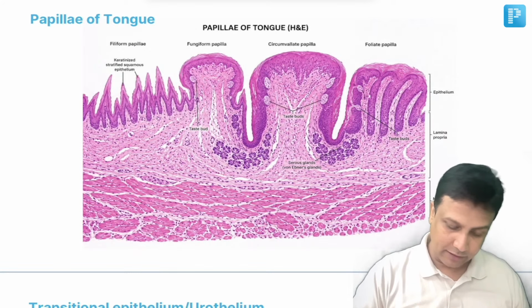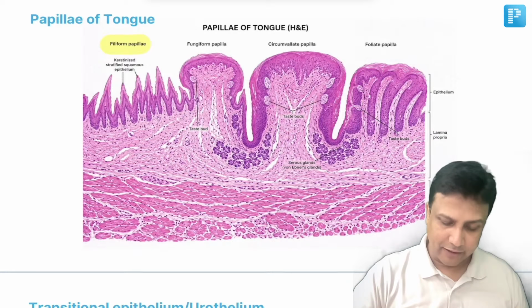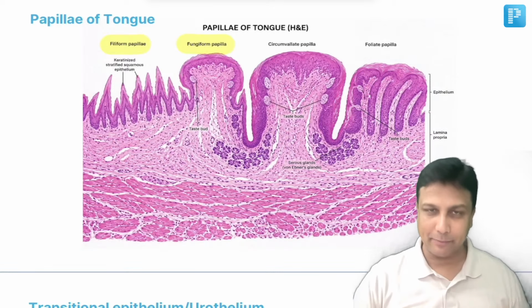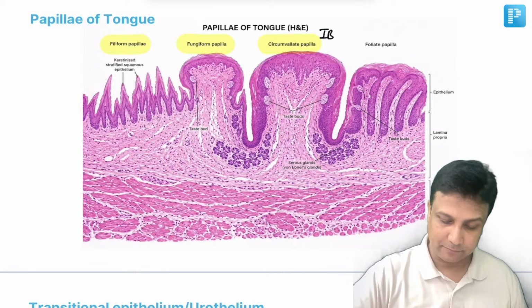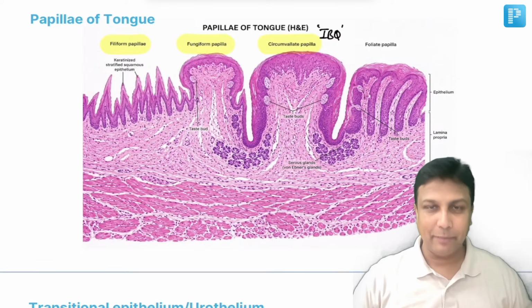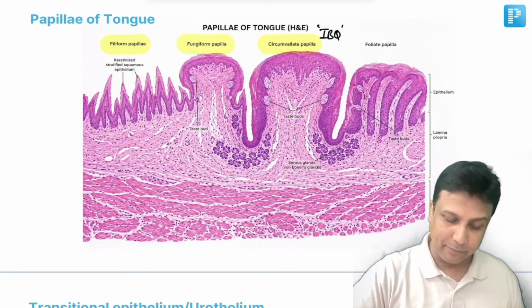Number 1, filiform, thread-like papillae. And then fungiform, the name itself is telling you mushroom-like papillae. Circumvallate papillae are important. This image-based question was given. Now in circumvallate papillae, what is going to happen? They are actually circular papillae from above.